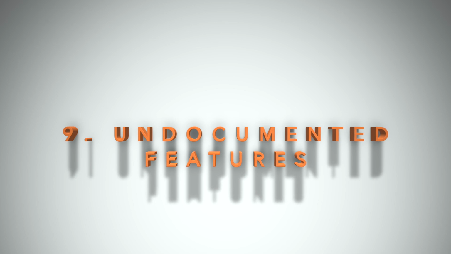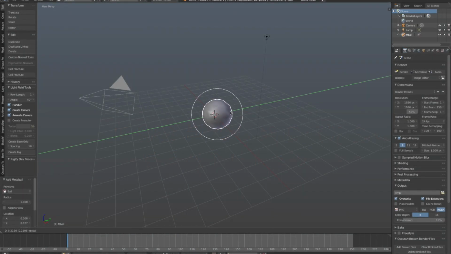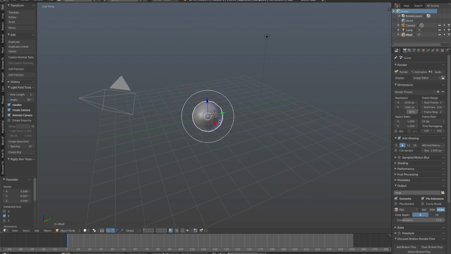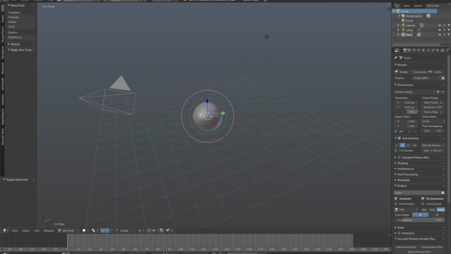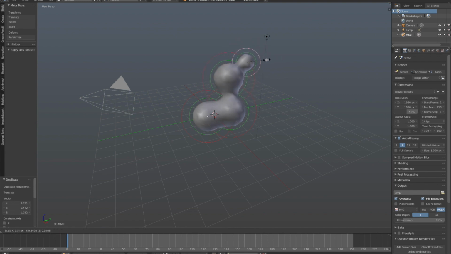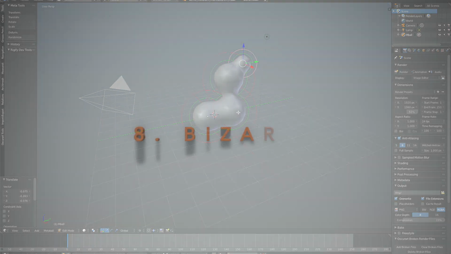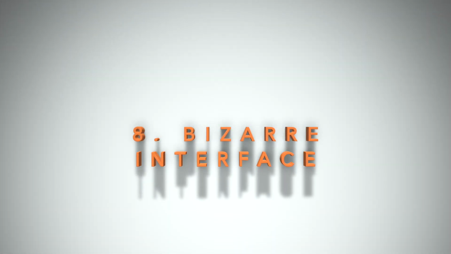Number 9. Undocumented features. As mentioned in my previous 10 things I love about Blender, there are many cool tools hidden deep inside of Blender. So why are they so hidden? Also, these features either have minimal documentation or none at all. Having a tool you don't know exists is the same as not having one in the first place.